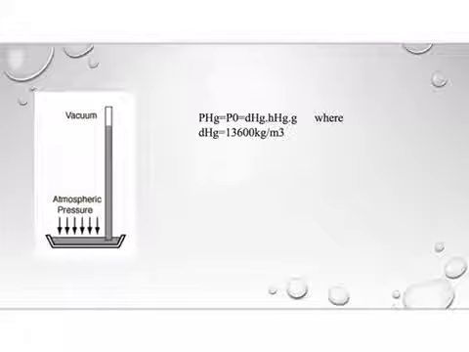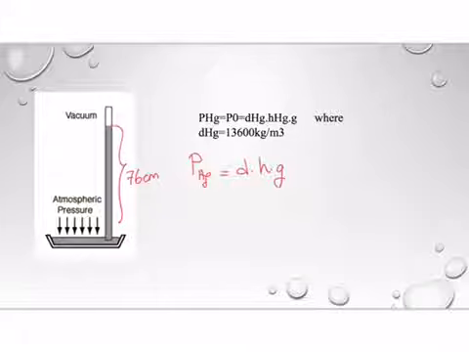So let's review the mathematical modeling. The pressure of mercury with a depth of 76 centimeters is equal, from the formula, to density times depth times g. The density is 13,600 kilogram per meter cube, the depth is 76 times 10 to the minus 2 meter, and g.